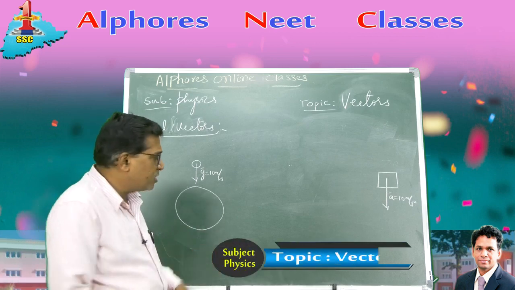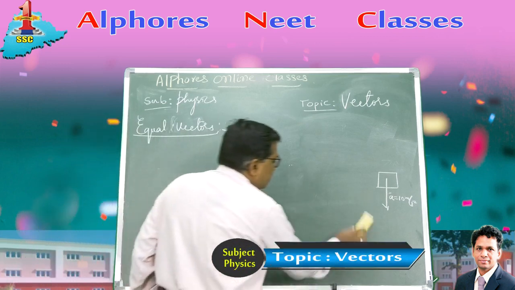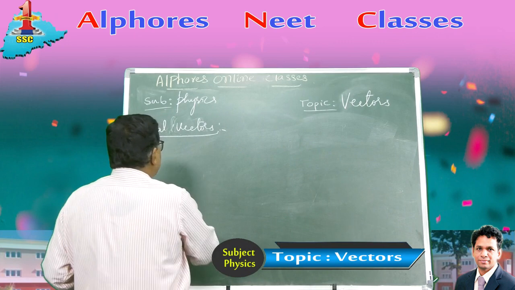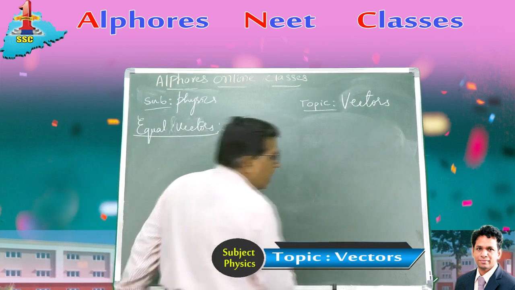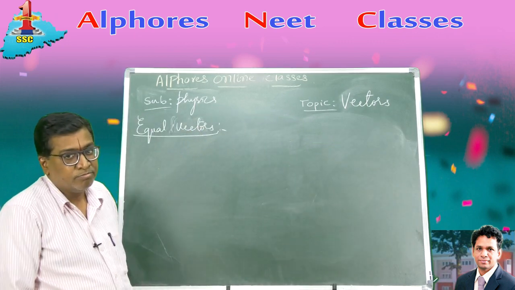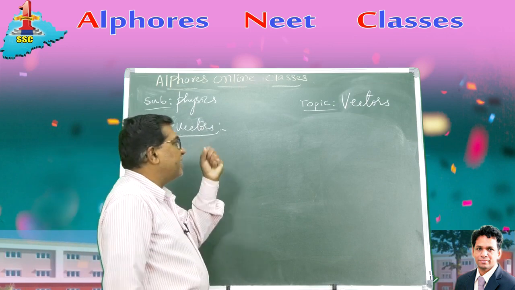So they must belong to same physical quantity, they must possess same magnitude, and their direction must be same. Then only you call it as equal vectors. Now, how do you specify these equal vectors?